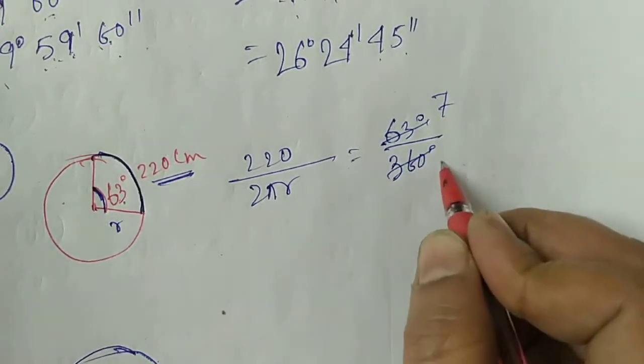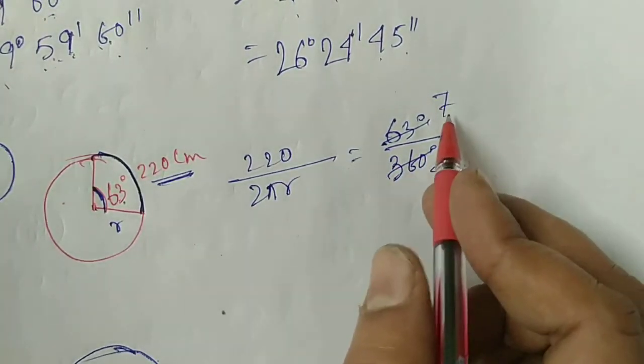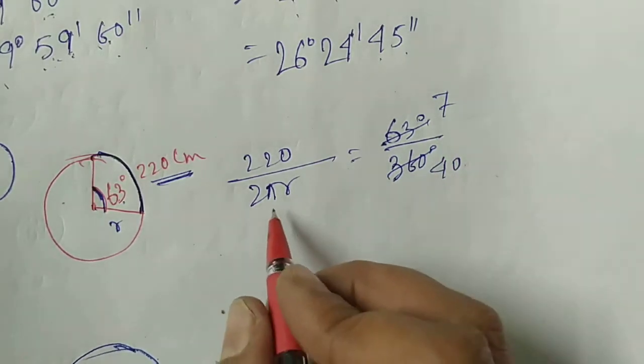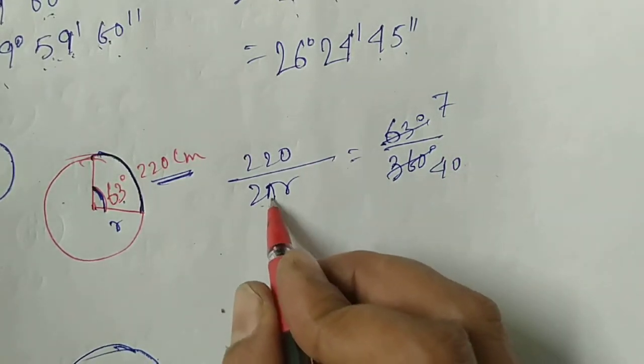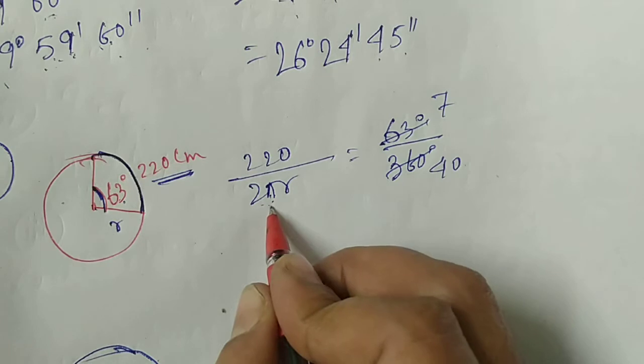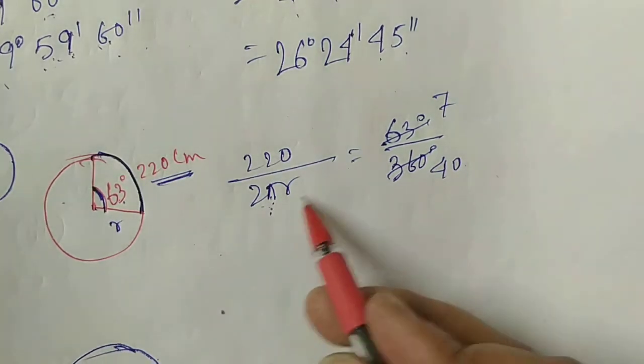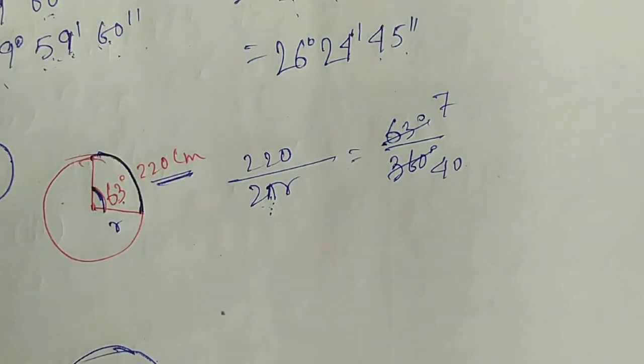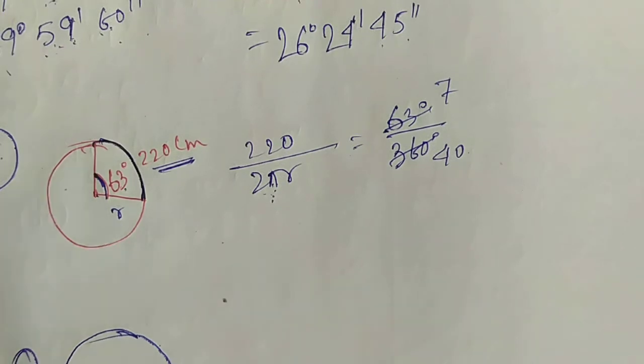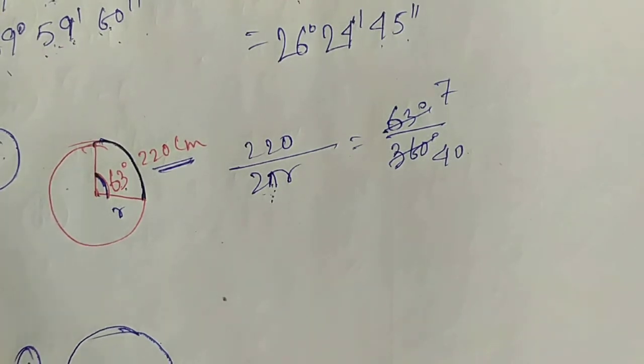Then by calculating this, putting the value of pi as 22 by 7 in place of pi, calculate the value of r. So calculate it.